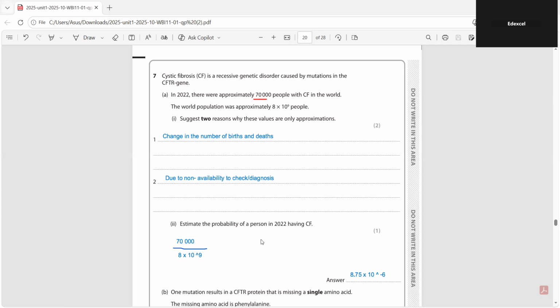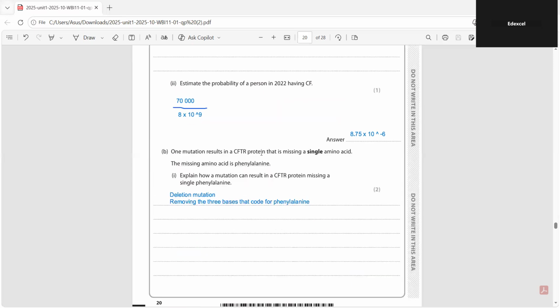Estimate the probability of a person in 2022 having CF. We know that 70,000 people are diagnosed with CF in the world, and the total population was approximately 8 times 10 to the power 9. So among that population, this is the number. So that's the probability: 70,000 divided by 8 times 10 to the power 9. We will get the answer as 8.75 times 10 to the power minus 6. This is the probability that you have to write. So let's move on to the next question.